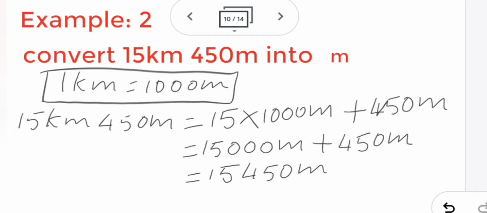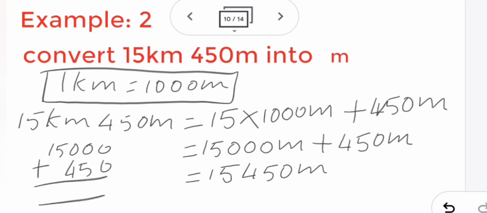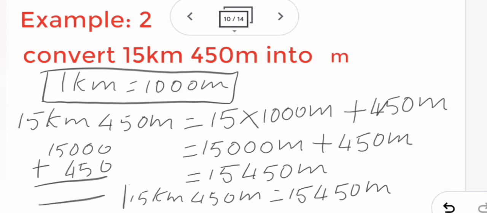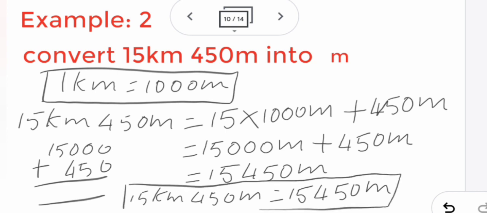Some of you may find it difficult to add these two. Those who find it difficult can arrange them in order of the digits, then add and write. This way also you can write. If you write this way, it is not a mistake. So this is the answer. Now we have to write the answer: 15 kilometer 450 meter equal to 15,450 meter. Last, you keep the answer in the box.